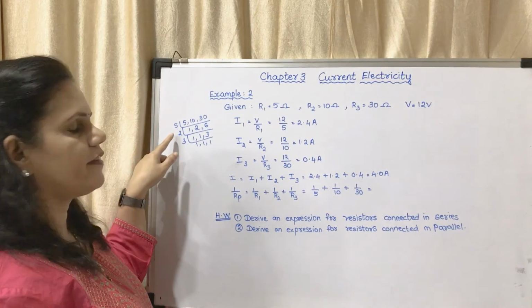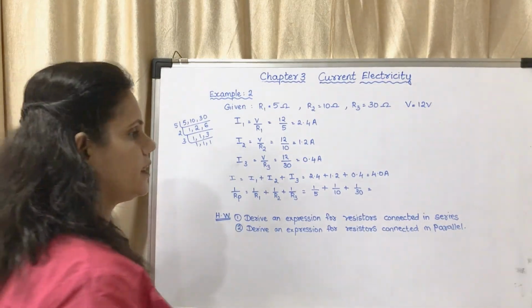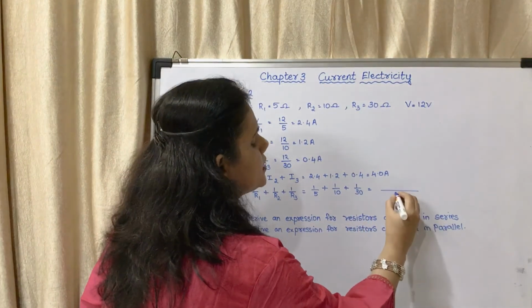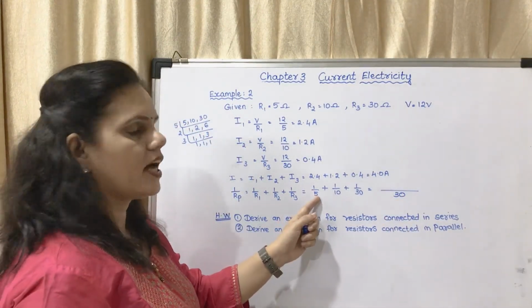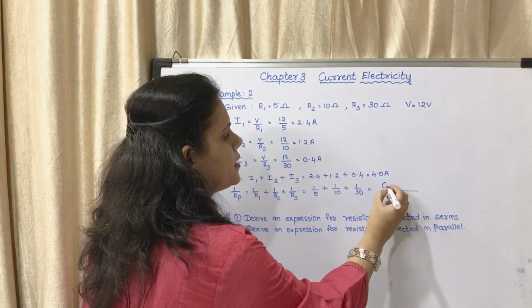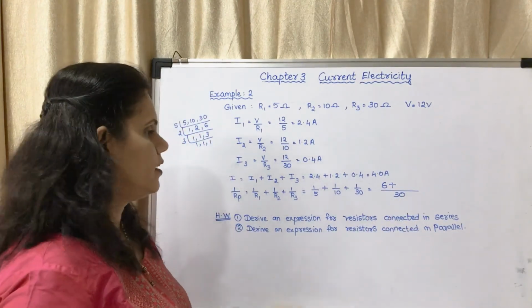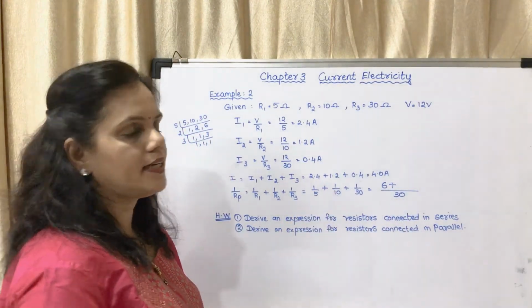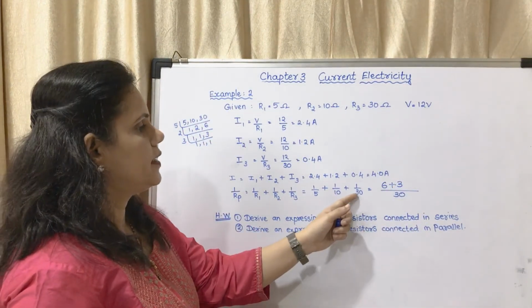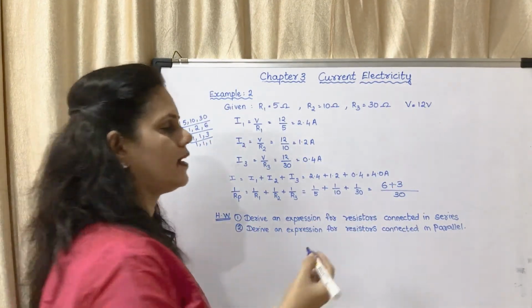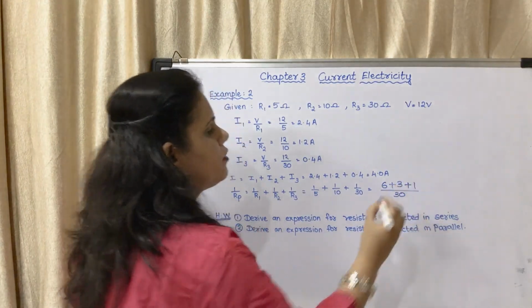The LCM will be 5 2s are 10, 10 3s are 30. So it comes to 30. Okay, LCM is 30. 5, how much are 30? 6 are 30. So I will write 6 here. 10, how much are 30? 10 3s are 30. So I will write 3 here. 30, how much are 30? 30 1s are 30. So I will write 1 here.